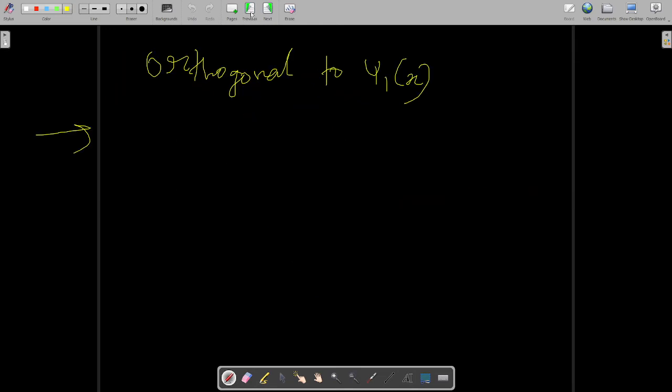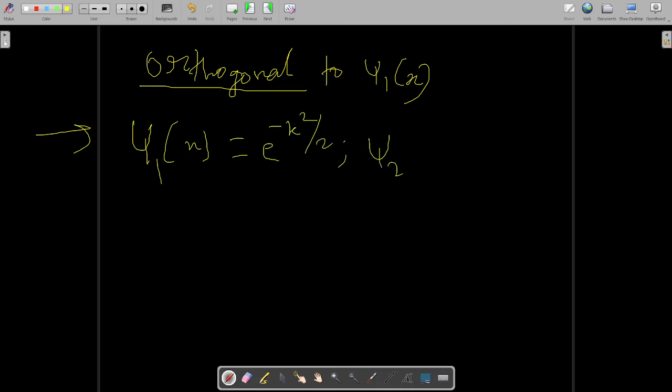Now it is asking about orthogonality, so we have the condition of orthogonality. Psi 1 of x is given to us like this, and psi 2 of x is given to us like this: 1 plus alpha x square, e to the power minus x square over 2.